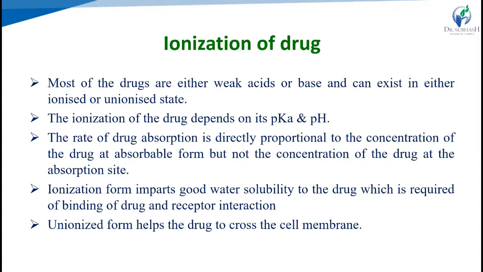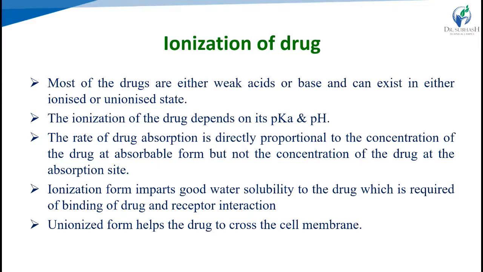For absorption, the drug must cross the cell membrane, which is made up of a bilayer of phospholipid. So the first criterion is that the drug should be lipophilic in nature. We have to find the partition coefficient, to find out whether the drug is hydrophilic or lipophilic. If the drug is lipophilic, it easily crosses the cell membrane by passive diffusion, because the main mechanism for drug absorption is passive diffusion.